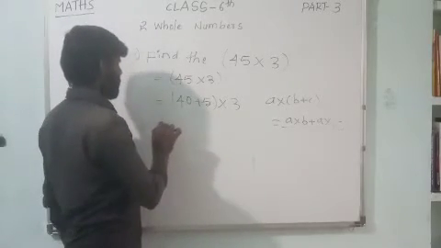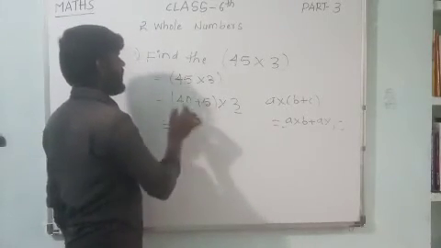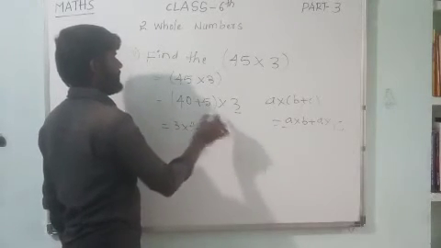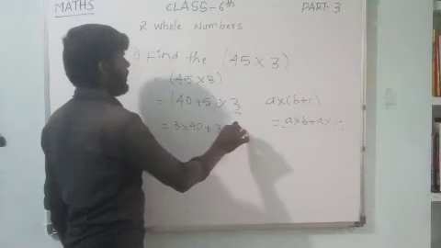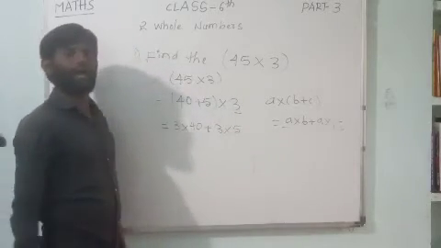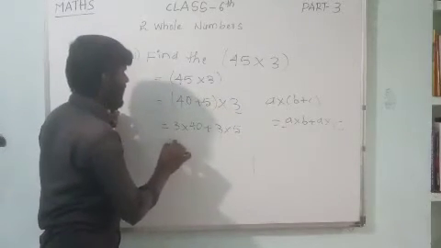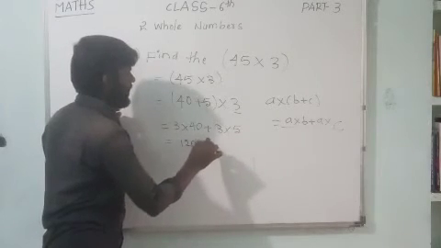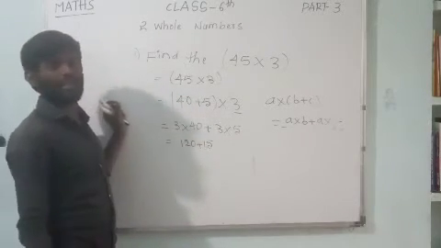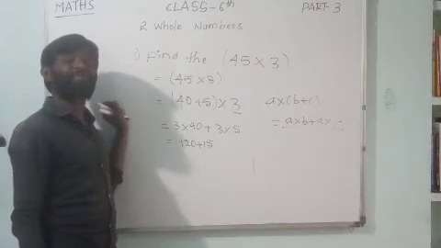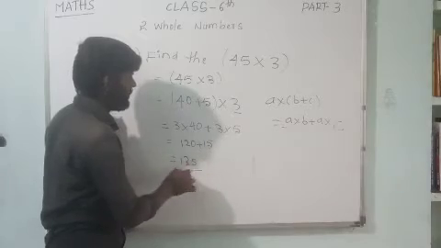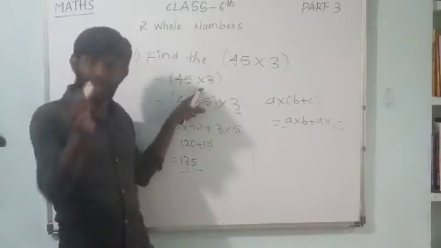Yes, see, 3 into 40 plus 3 into 5. Now 3 forties are 120, plus 3 fives are 15. My dear children, 120 plus 15 is 135. The answer is 135.